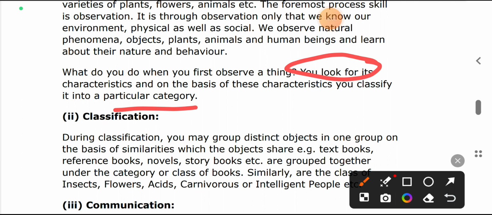Means you can classify it, like when a lion is coming and a tiger is coming. You are going to notice them, identify them, differentiate them, see what the characteristics are, matching them with each other. Okay, means you can classify that into a particular category.